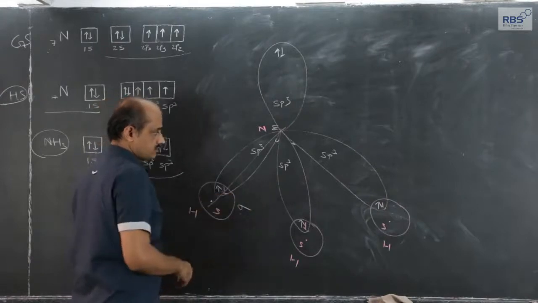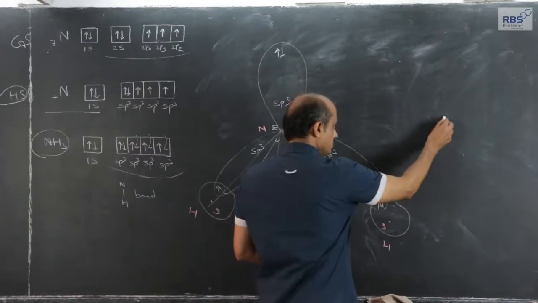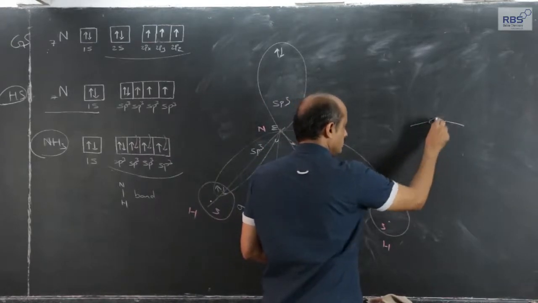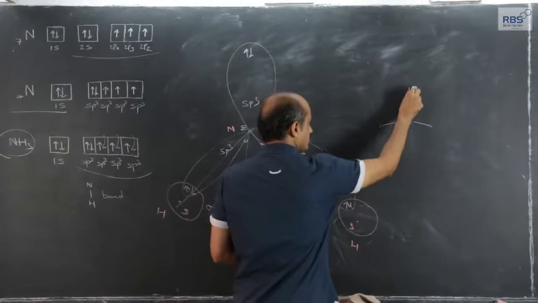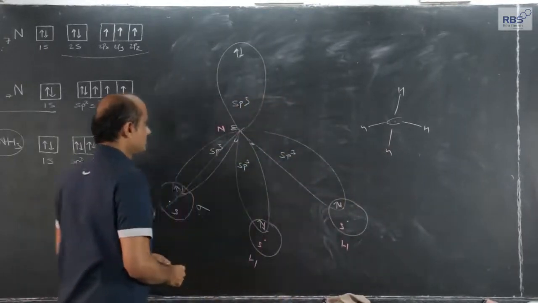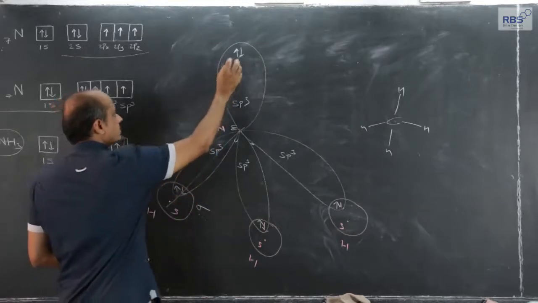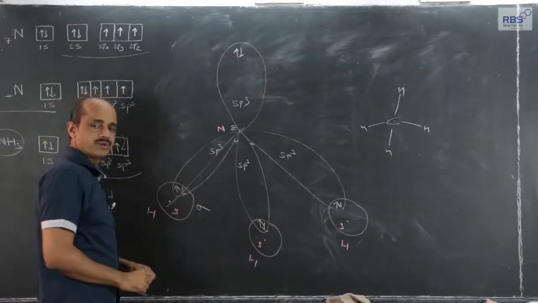Now, the difference from what we had considered in the methane molecule formation: even there, carbon had undergone sp3 hybridization. The difference here is that out of 4 sp3 hybrid orbitals, one contains a lone pair. It does not take part in bond formation.